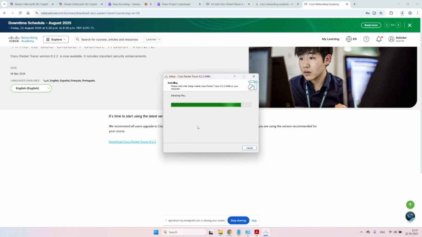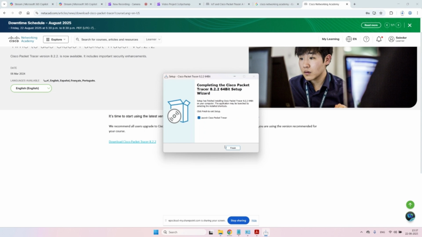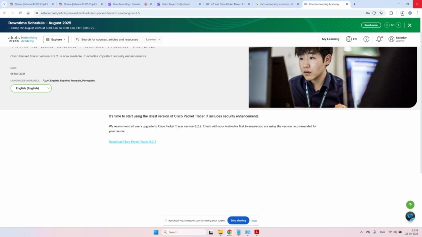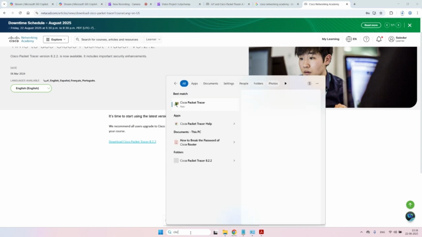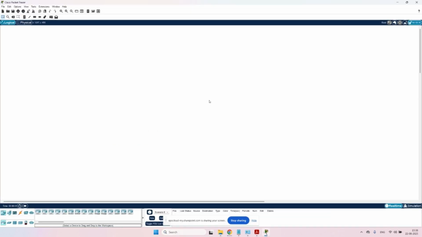It will not take so long. Still waiting. So it's complete, finish. Close and go again to Cisco Packet Tracer. Open. Okay. Finish. So we can take some routers, some switches, make connectivity here, and then we can configure. That's it. Thank you.